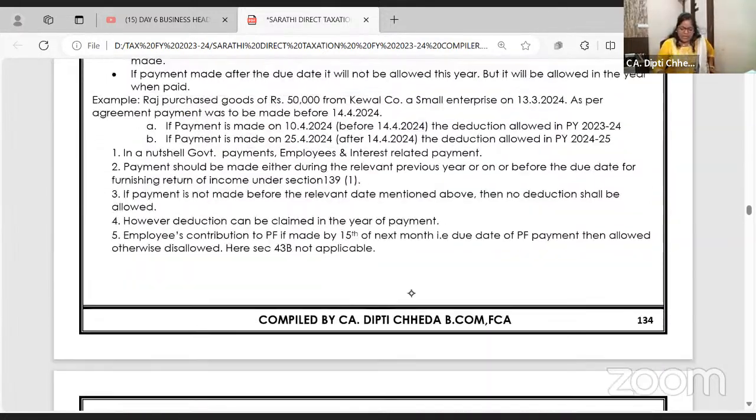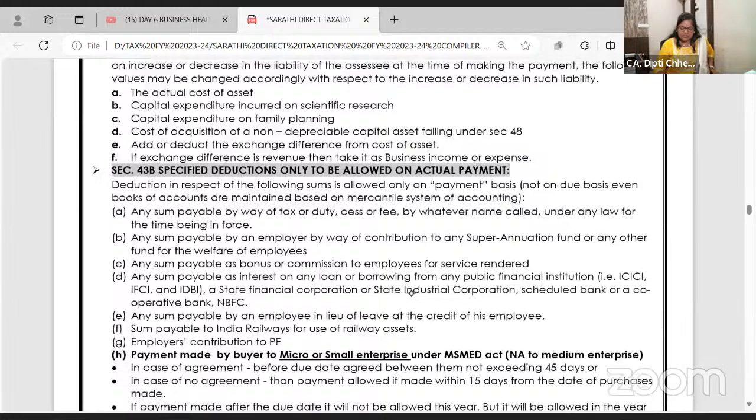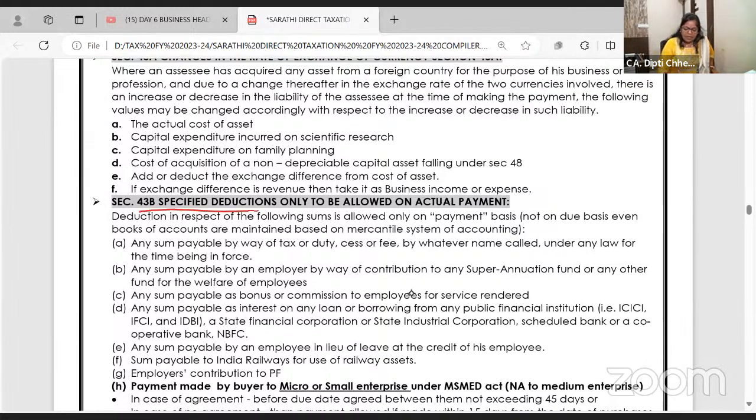Okay, let's finish 43B. Already I've told you the gist of 43B. 43B says a few expenditures are allowed on payment basis. Even if they are outstanding in March, you need to pay them before the due date of filing the return. Deduction is allowed only on payment basis, not on due basis. Any sum payable by way of tax or duty, government payment.